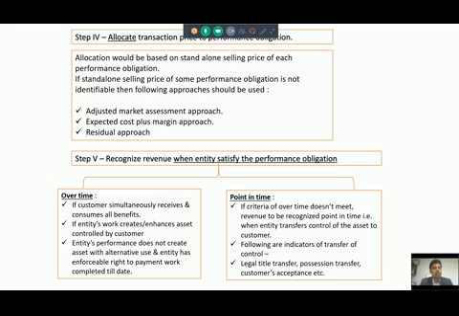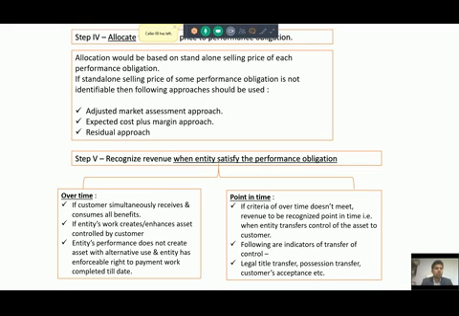So for finding out a transaction price for AMC, there are 3 methods. First is adjusted market assessment approach. This means that you will find out the market price of this AMC in the market if provided separately. You will allocate this to the transaction price of the AMC, and the residual amount you will provide to the sale of TV. So in second approach, that is expected cost plus margin approach, you are not able to find out the market price of the AMC.